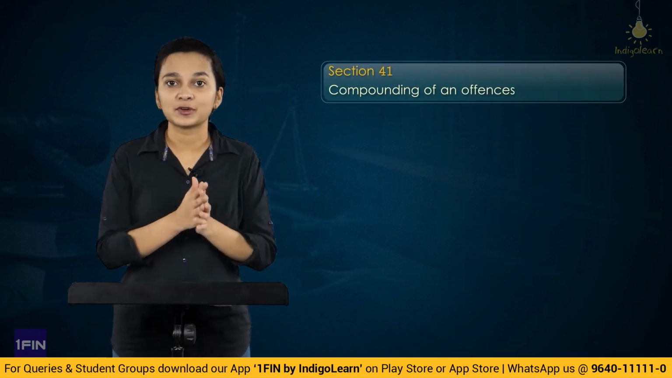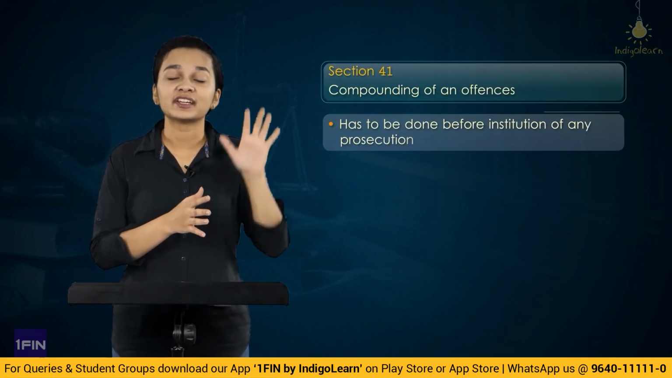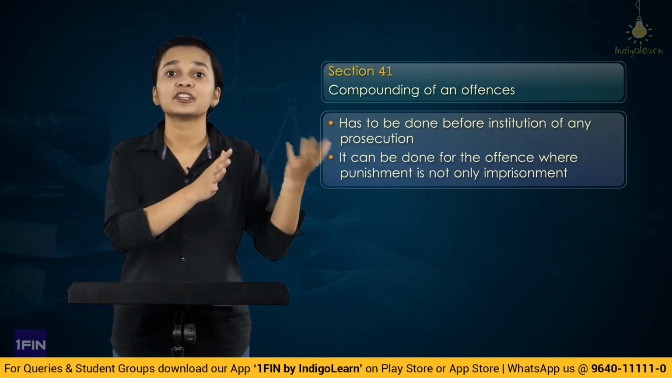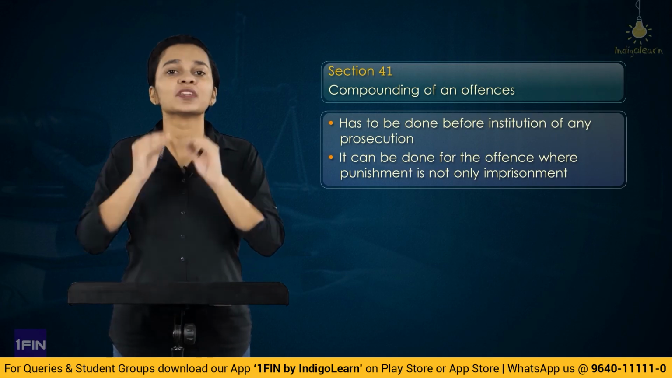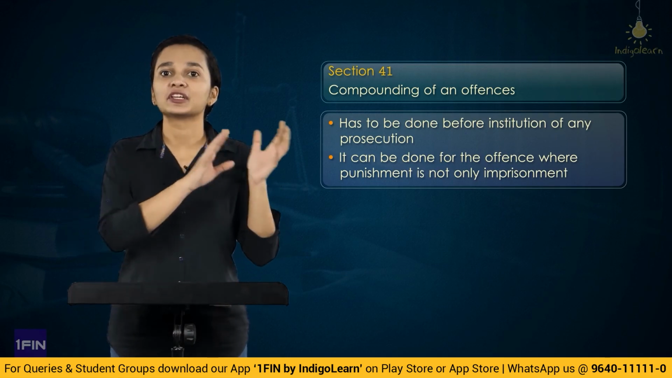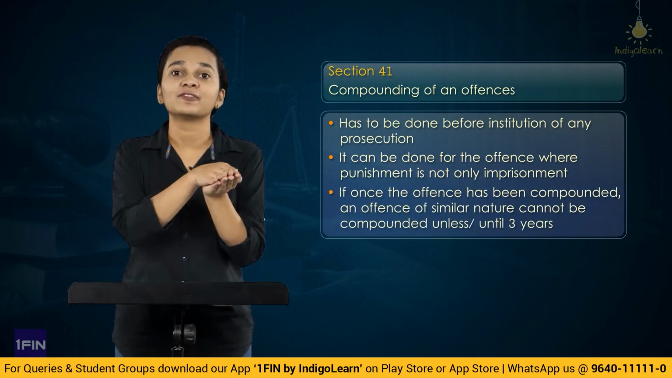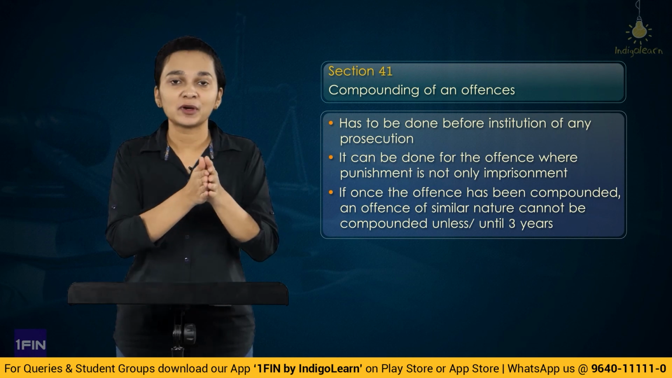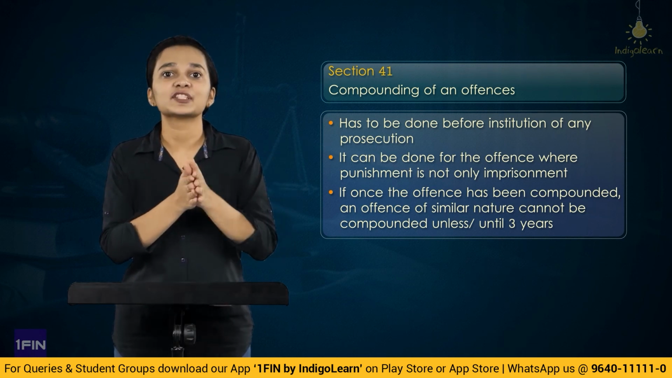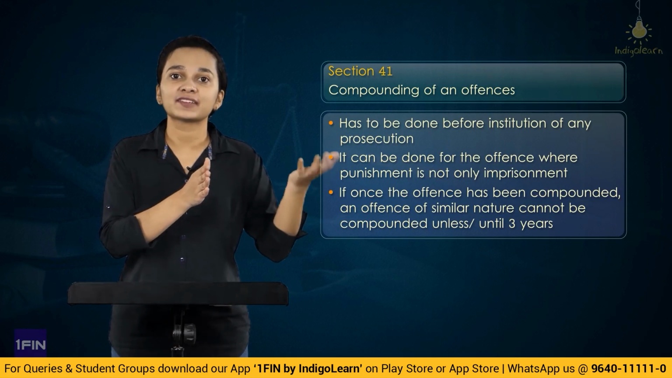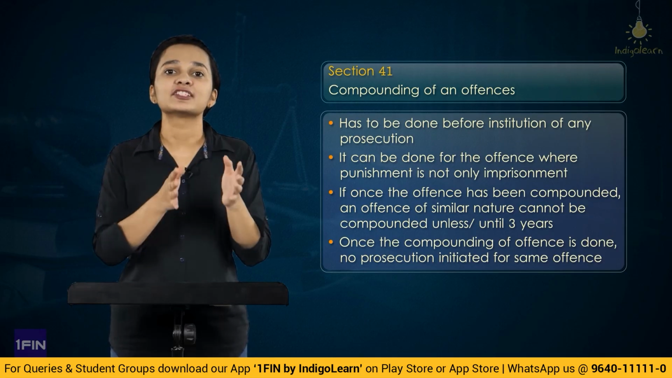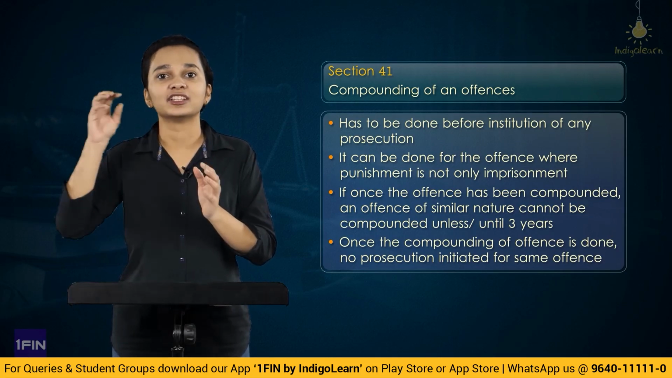And we've also understood in certain situations compounding is possible. Now for compounding, it has to be done before the institution of any prosecution. It can be done for an offence where the punishment is not only imprisonment. If the punishment is only imprisonment, then compounding is not possible. And then we have also understood once an offence is compounded, the same offence or similar offence cannot be compounded for a period of 3 years. And once 3 years pass by, the same offence will be considered as a fresh offence. And once any compounding has happened, no institution of prosecution shall be done for that particular offence.